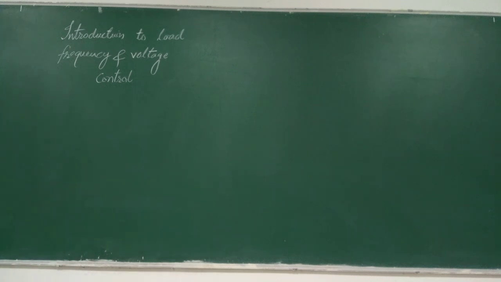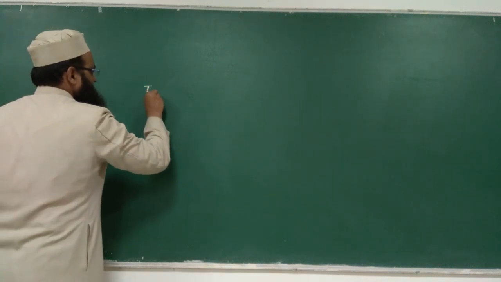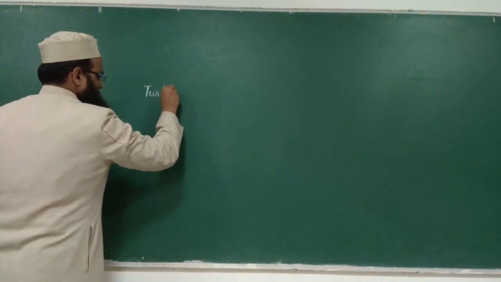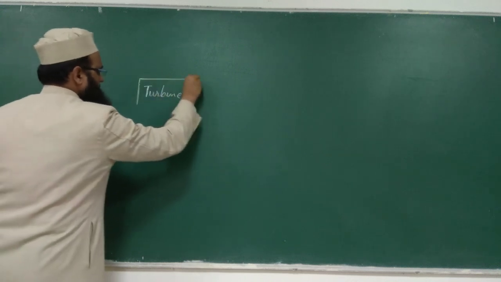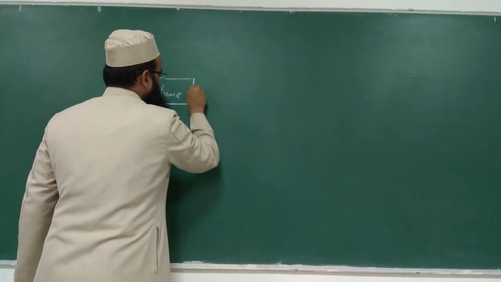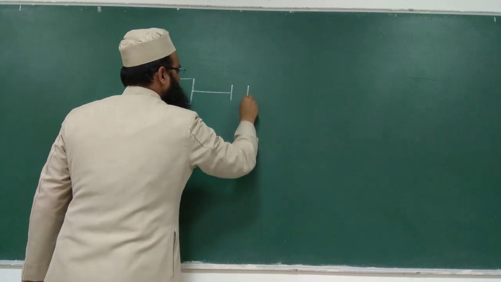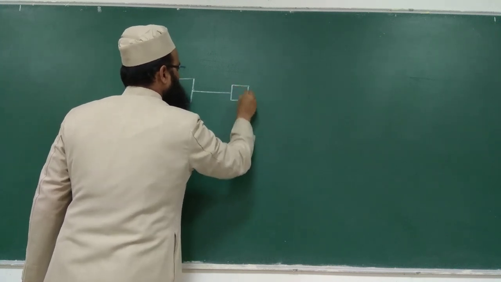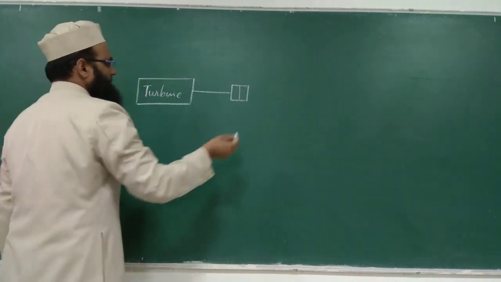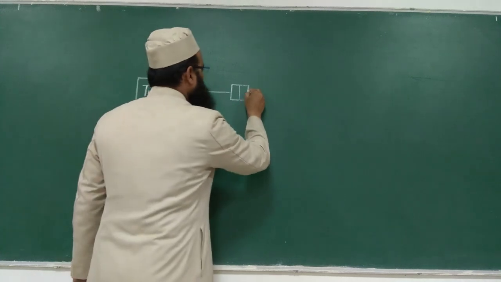Let us draw a schematic diagram for a turbo generator. Say this is the turbine. This is the turbine shaft. Make it like this. Okay. Coupled with an alternator, say turbo generator. You can make it like this or a single line diagram. Okay.